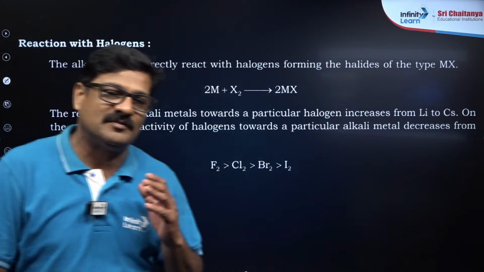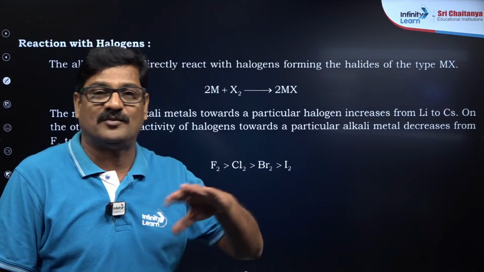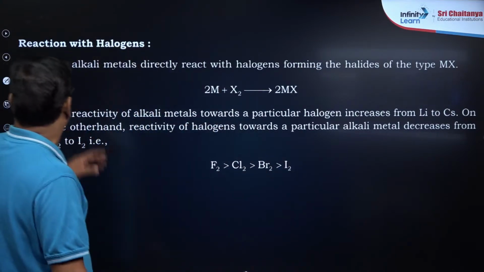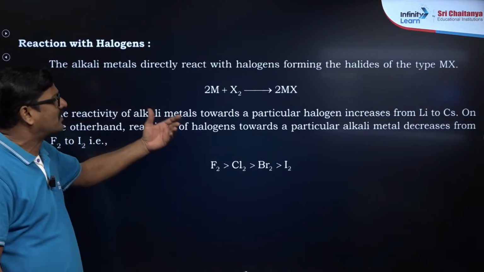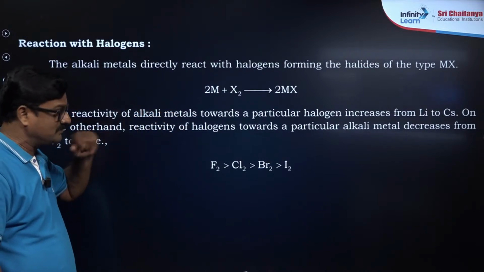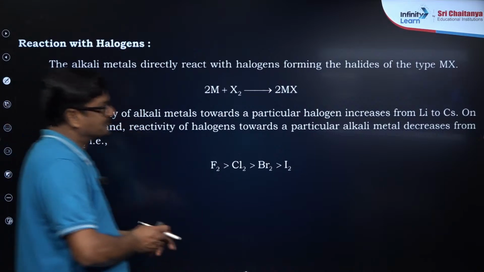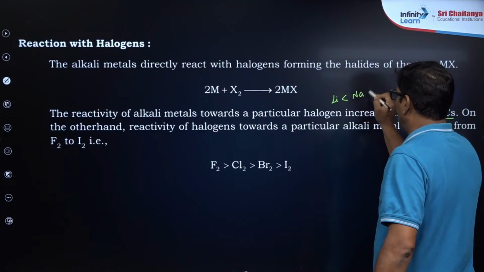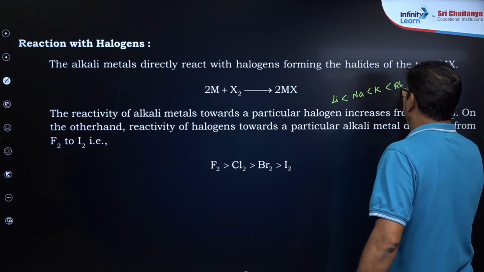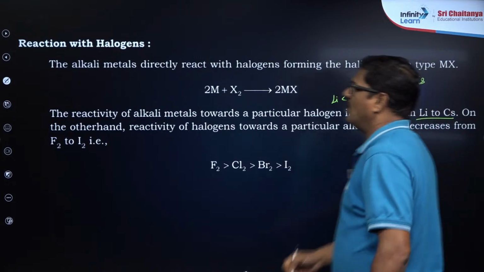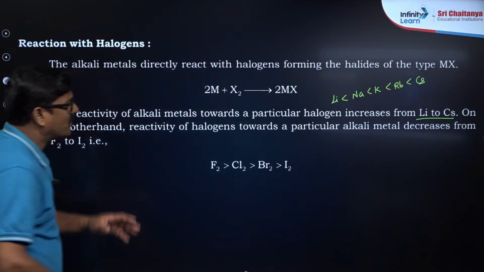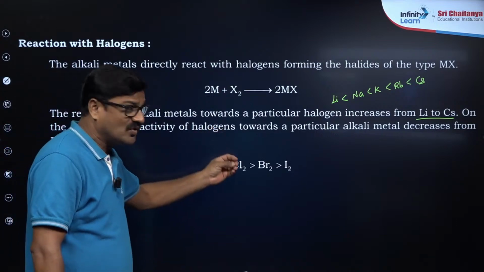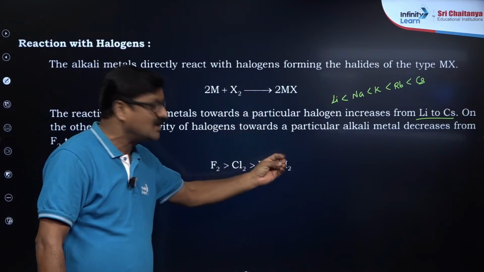लेकिन लिथियम क्लोराइड हैज सम काइंड ऑफ कोवलेंट प्रॉपर्टीज फाजन रूल का हिसाब से, so that the reactivity of alkali metals towards a particular halogen increases from lithium to cesium. So lithium is less than, इसका कारण है रिएक्टिविटी लिथियम, सोडियम, पोटेशियम, रुबिडियम and cesium. On the other hand, reactivity of halogens towards a particular alkali metal decreases from F2 to I2. F2 is more reactive than chlorine, which is more reactive than bromine, which is more reactive than iodine.